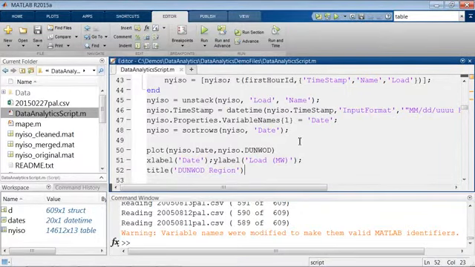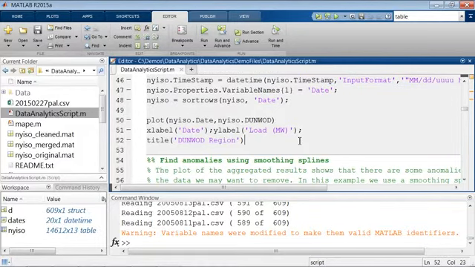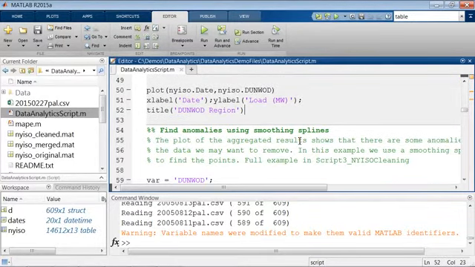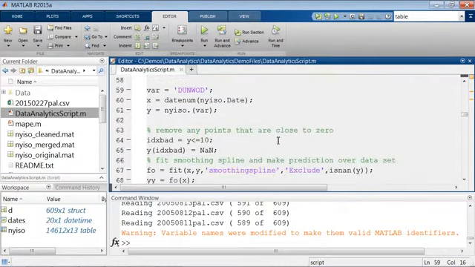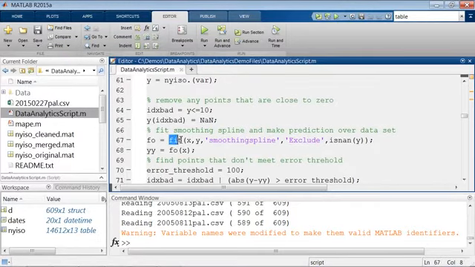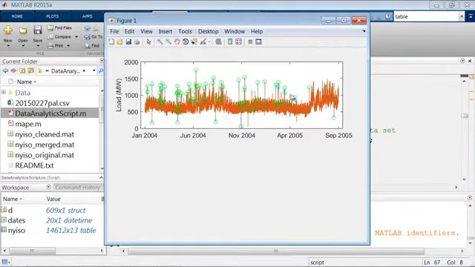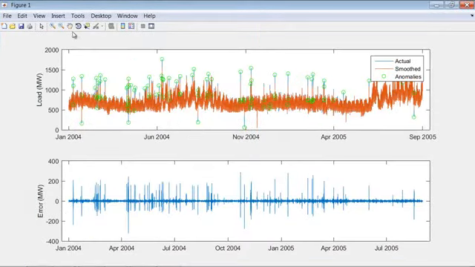Now, there's many different ways we might try to do this, with different pros and cons for different approaches. What we're going to do here is we're going to use a fairly simple approach that works pretty well in these types of situations. So we're going to grab our particular region for Dunwood and just look at that as an example. And the main function we're going to use here is what's called fit. So here we're going to fit a smoothing spline to our data. And then we're going to take a look at what's the difference between the original data and the smooth data.